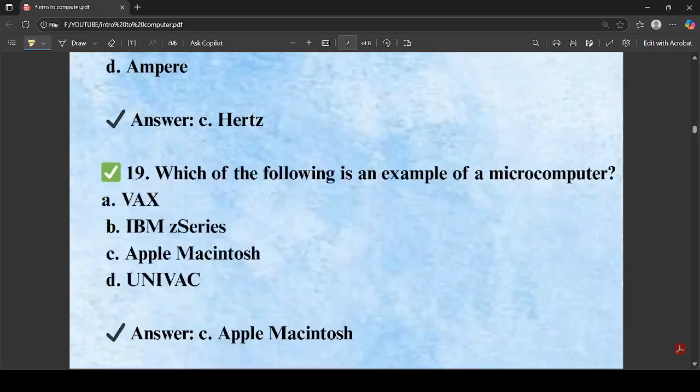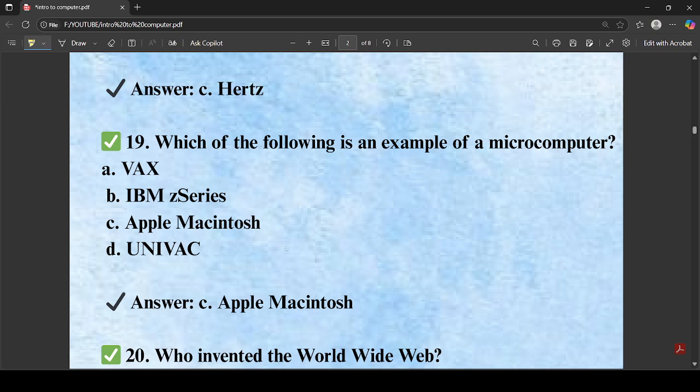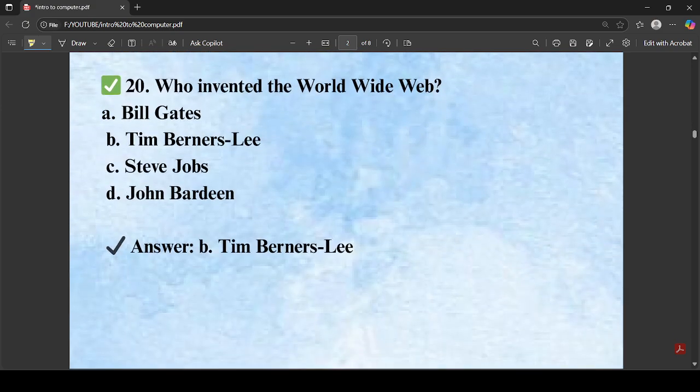Which of the following is a microcomputer? Apple Macintosh is a microcomputer. Microcomputers are like our laptops and the daily devices that we use. And then we have, who invented www? The World Wide Web was invented by Tim Berners-Lee. So this is a very easy question.